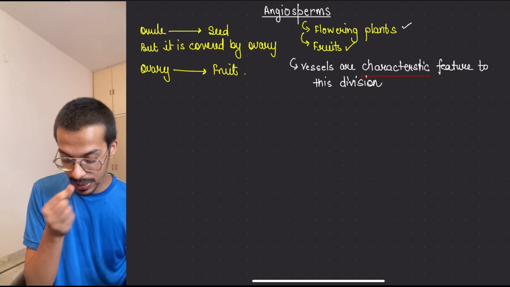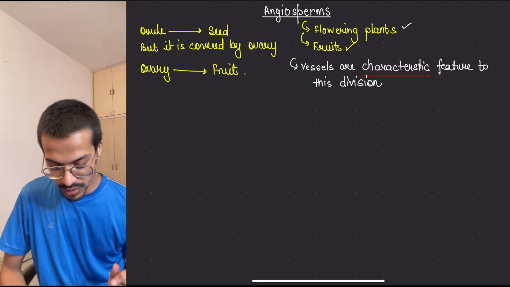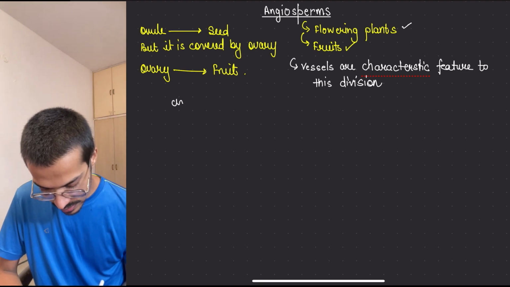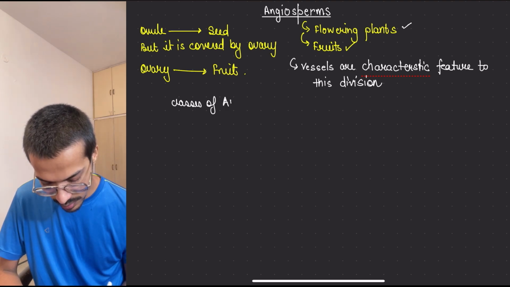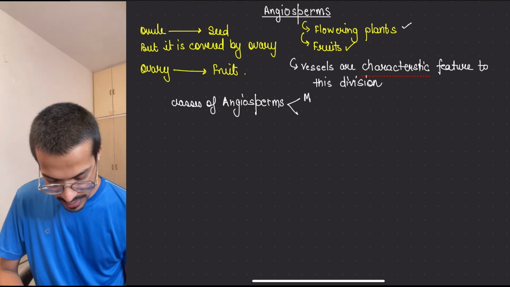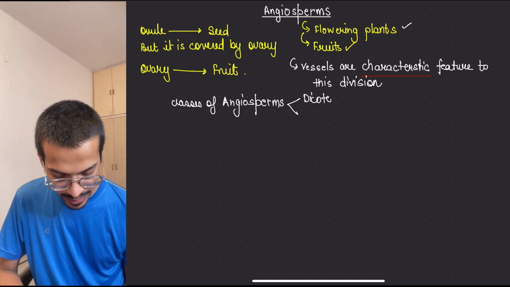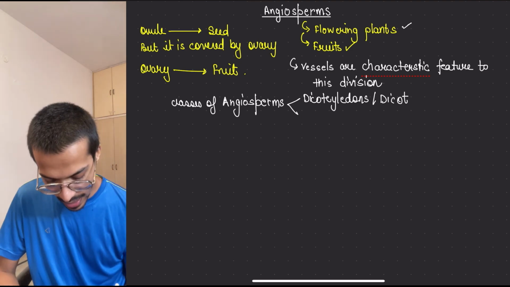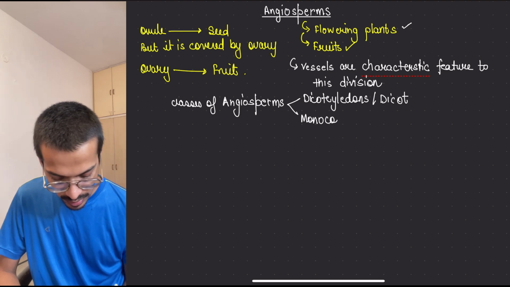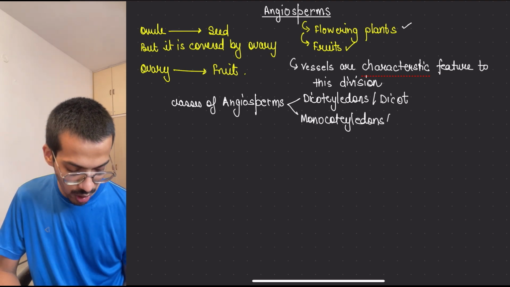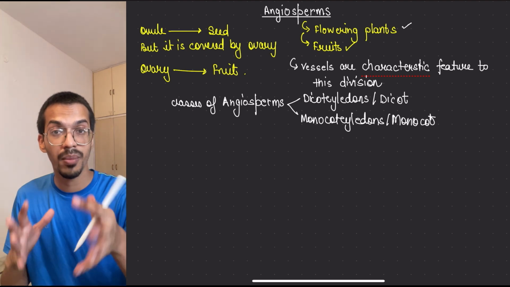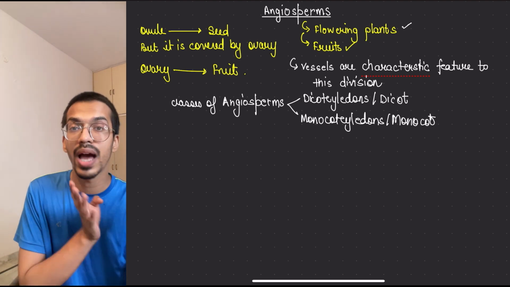In angiosperms there are two classes. One is dicotyledonous, in short dicot, having two cotyledons. Another is monocotyledonous, that is monocots. Your NEET question could be which of the following, from your 11th and 12th class studies, belongs to monocots or dicots. You have to remember this fact.